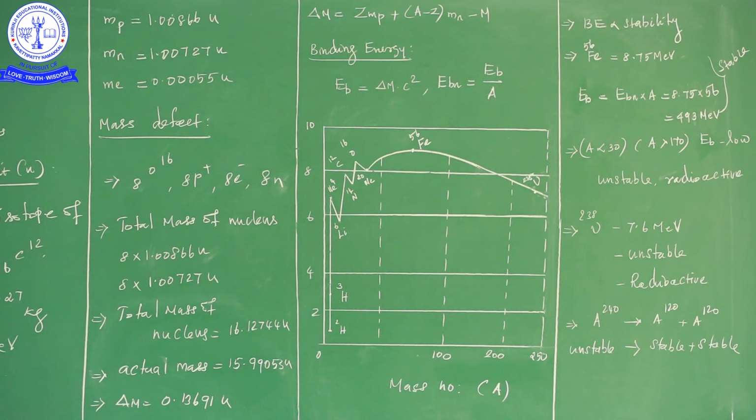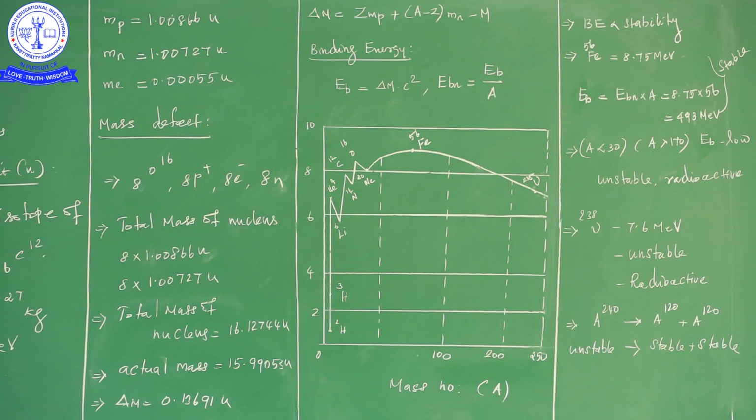First of all, we should know about the binding energy. What is meant by binding energy? What I conveyed is that there is a mass difference, and the mass is converted into energy by E is equal to mc square. So the energy is the binding energy. What is meant by binding energy?